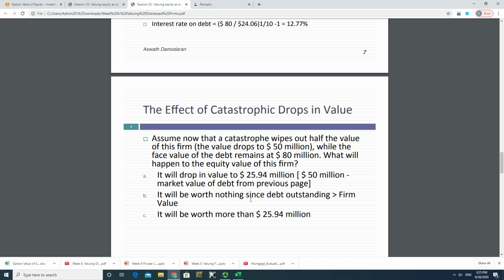So the question is, what will happen to the equity value of this company? I mean, previously equity value was 75.94 million US dollars, right? And if value dropped by 50 million US dollars, you would say, hey, it could be that equity value would decline to 25.94 million US dollars because 50 million US dollars value has been gone, right?